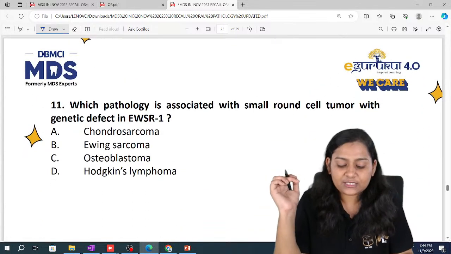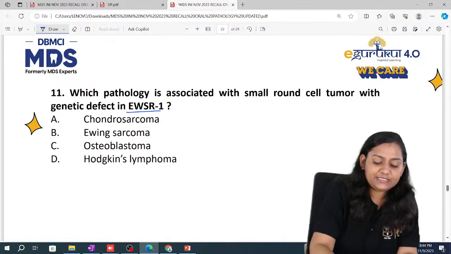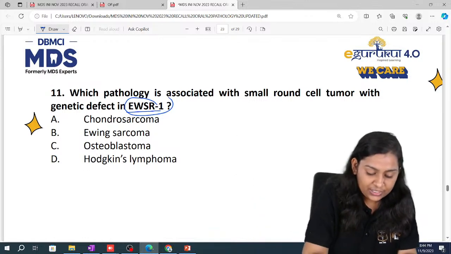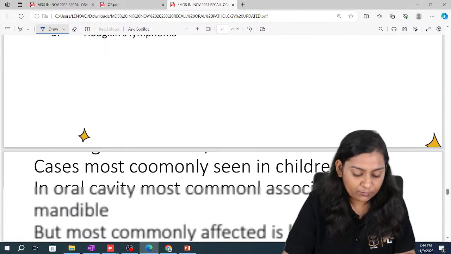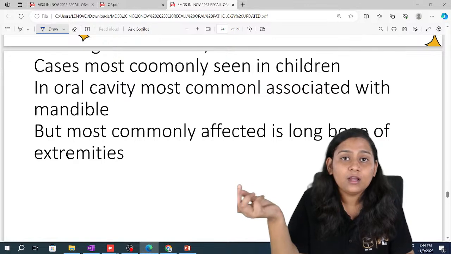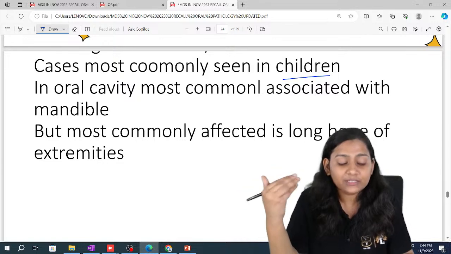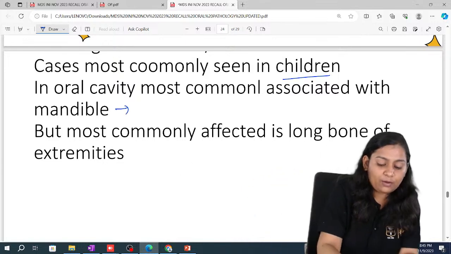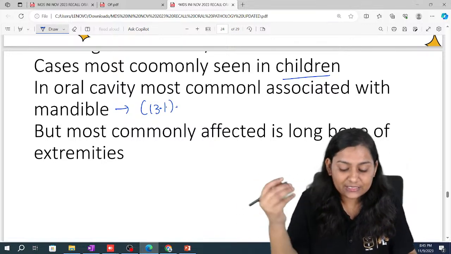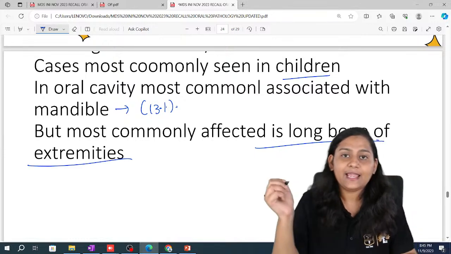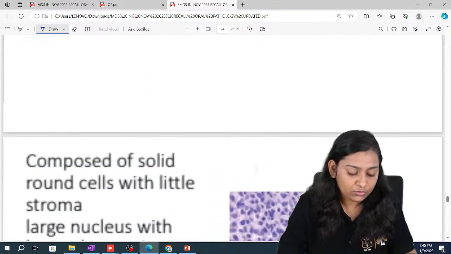Now, which pathology is associated with a small round cell tumor with the genetic defect EWSR1? With this genetic defect, we can mark the option Ewing sarcoma. Ewing sarcoma is most commonly seen in children, and in the oral cavity it is most commonly associated with the mandible, about 13%. Most commonly it is seen in the long bones of the extremities, but in the oral cavity it is seen in the mandible.